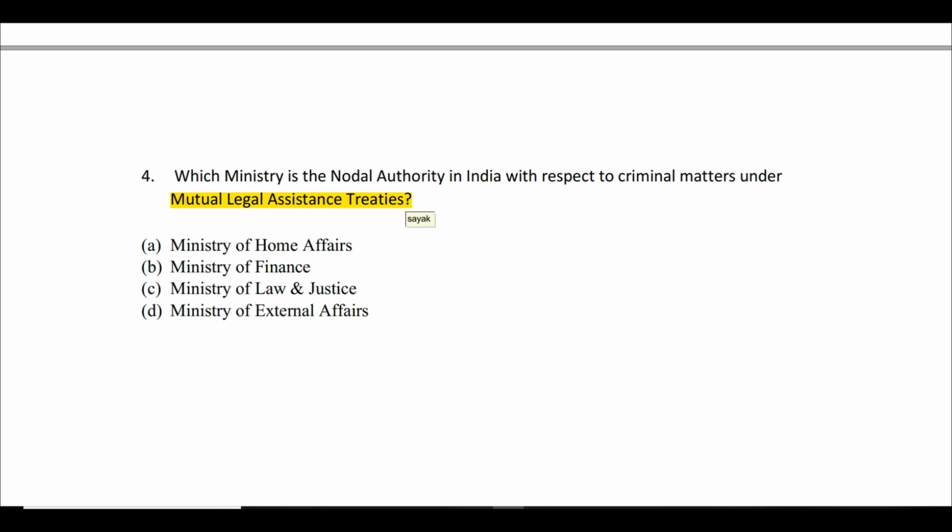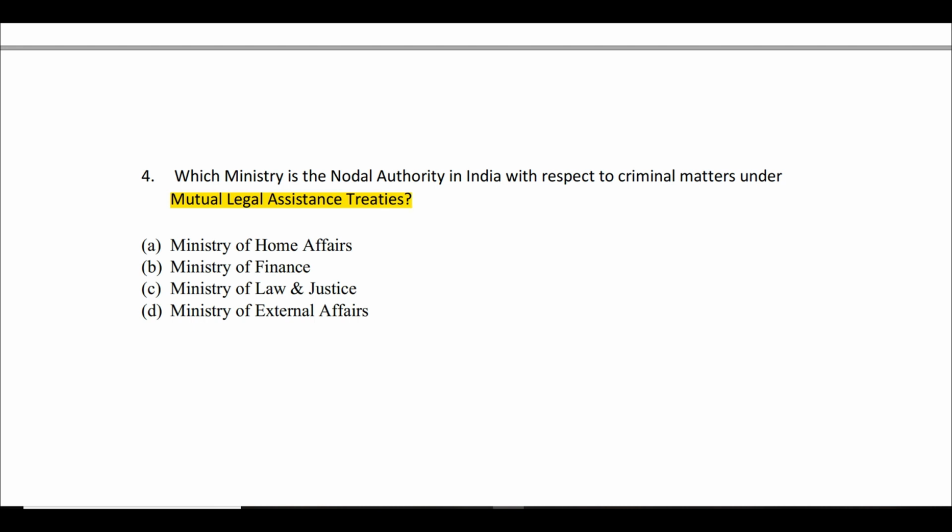So A, Ministry of Home Affairs, B, Ministry of Finance, C, Ministry of Law and Justice, and D, Ministry of External Affairs. So you see again the options have been given in such a manner that a person who has not gone through this particular treaty, or who is not aware of this treaty, will definitely get confused, and if he or she tries to do guesswork, there is a lot of chance of getting it wrong.